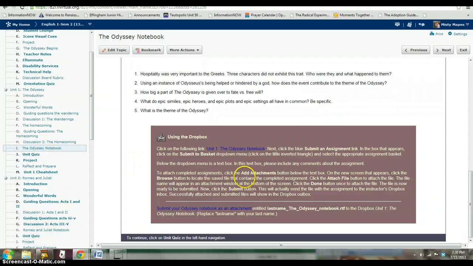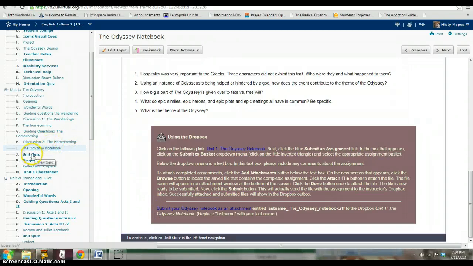And you need to read the feedback that I give to you very carefully, because one of the questions on the test for this unit will probably include an essay question from, or very similar to, a question that was asked in the notebook. And you'll want to see my feedback so that you can give a good, strong answer in the test as well.